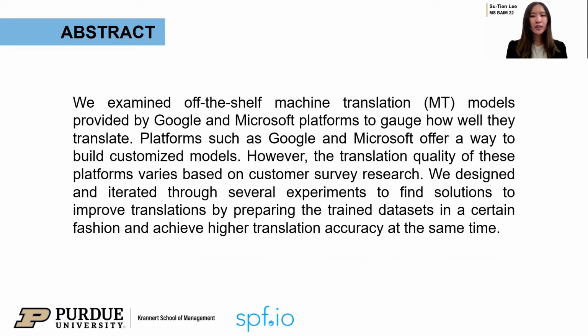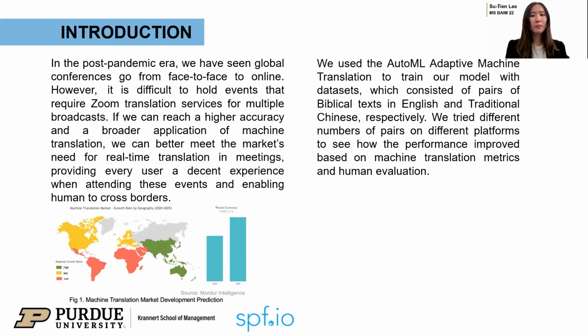We first preprocessed several datasets to find solutions to improve translations, and then validated the provided results to compare with human evaluation. The background behind this is that more events have turned online, and real-time translation requirements for these events would increase. If we can better meet the needs, users would have a better experience.